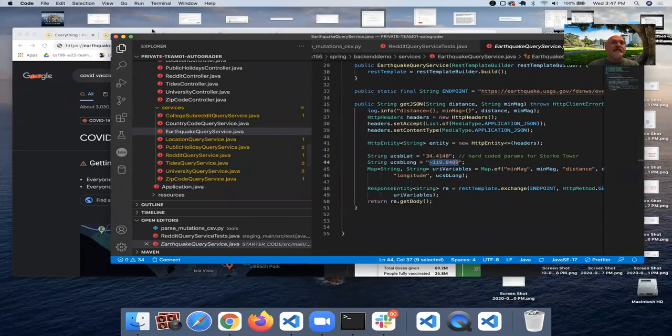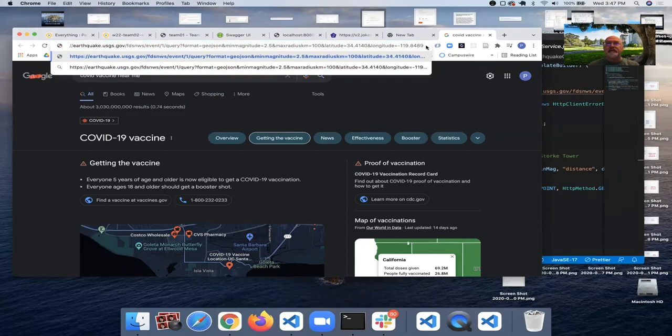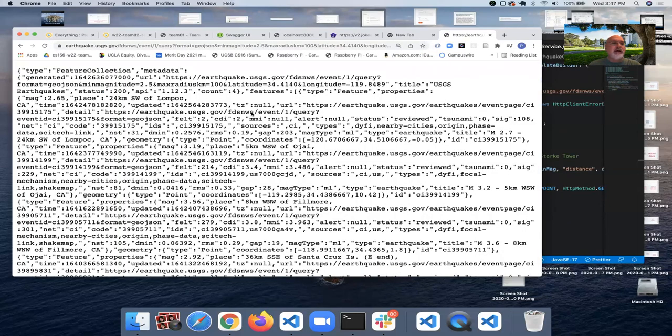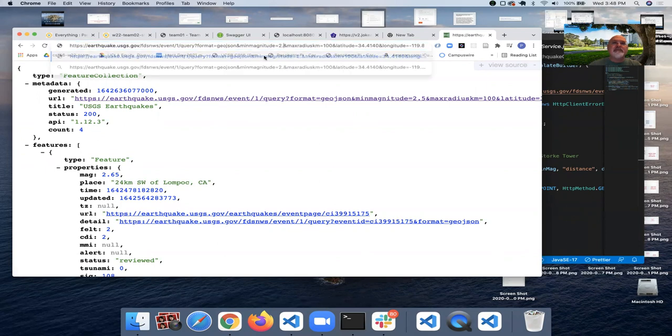I could have built this where we were also making those query parameters for the service we're building, but decided to hard code those instead. And you see I get back the earthquakes. And I can change this if I go with, let's say, a minimum magnitude of 5.0.